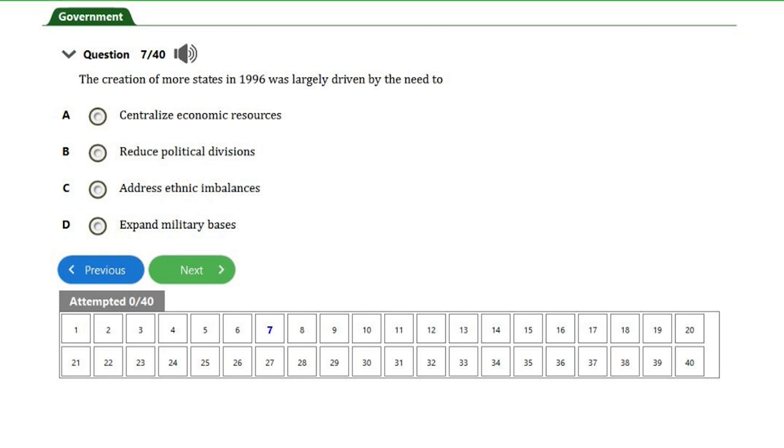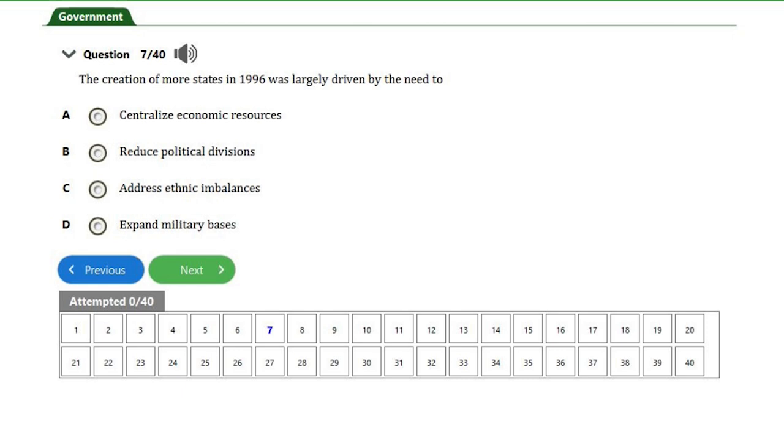we were still, especially in Nigeria, under military rule, and it was General Sani Abacha that was actually ruling us at this moment. This military ruler actually wanted to balance the ethnic imbalances that people were complaining about.